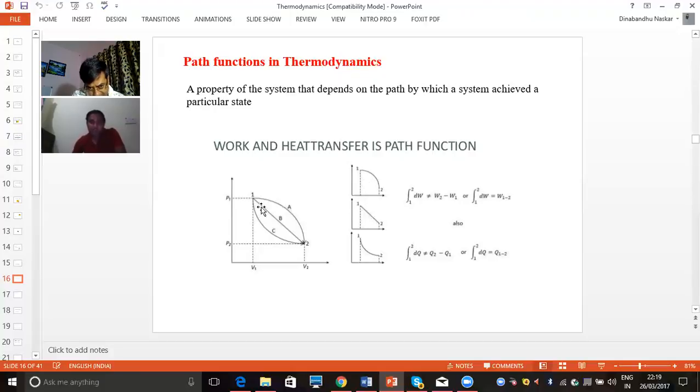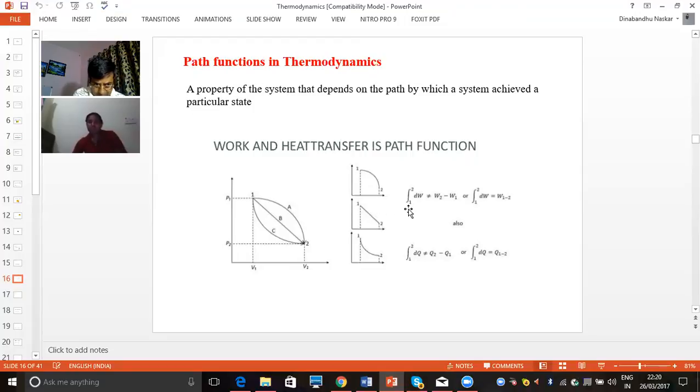In a similar manner, when we calculate the area under curve B, this straight curve, we get a little bit lesser area compared to the previous case. And again, when we calculate the area enclosed by curve C, it is again a little bit lesser compared to curve B. So what we observe is that work done depends upon the area enclosed by the curve.